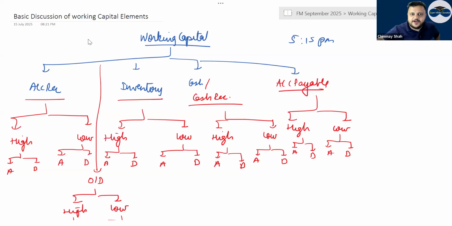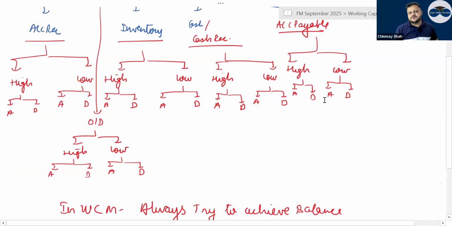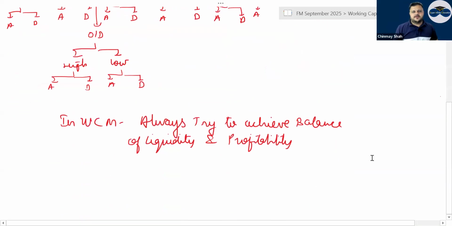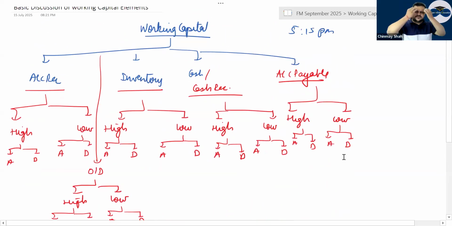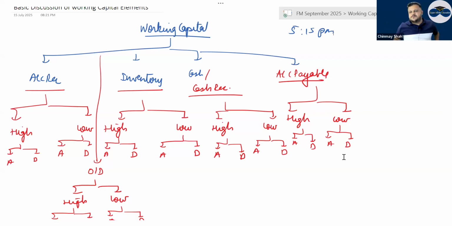Working capital, right? So you can do this discussion, have a reading of this. Correct. So liquidity versus profitability. I have discussed this quite in detail. This is the discussion part. In every chapter, account receivable very high is not preferable, very low is also not preferable, right? Because if you keep it very high, then profitability will have an impact, liquidity will have an impact.